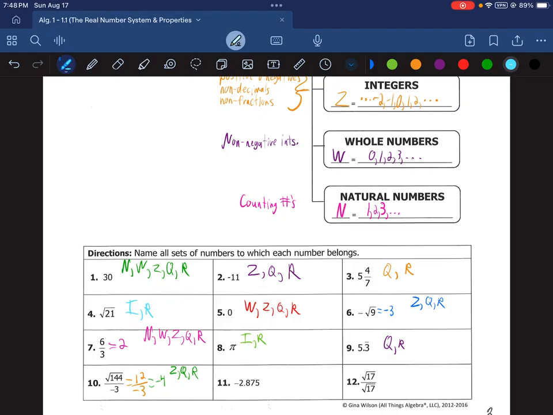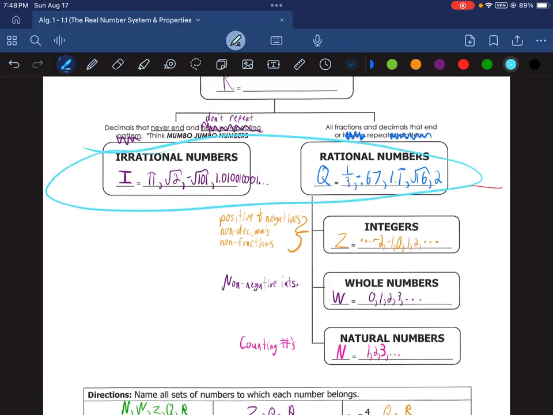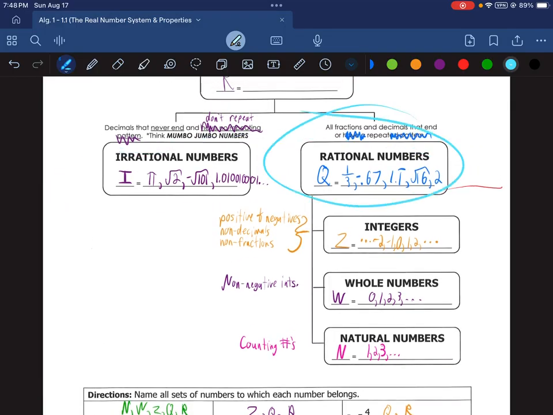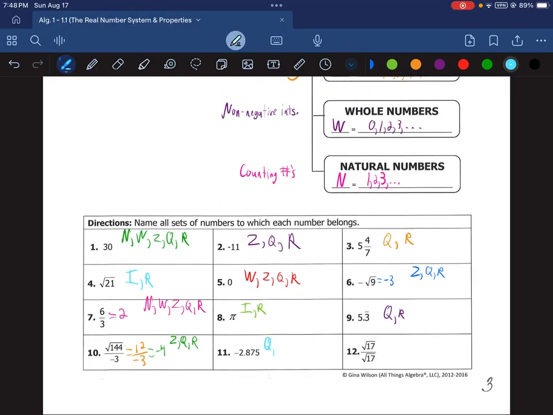Number 11, negative 2.875. That is a negative decimal. So more importantly, it's a decimal, which automatically tells us it's one of these two groups. And because it's a decimal that ends, it's rational. So it's Q for rational as well as R for real.